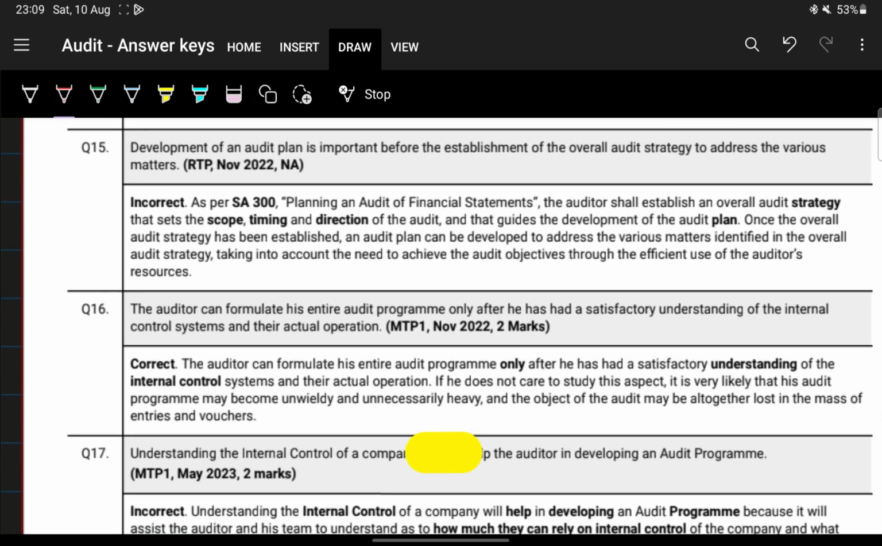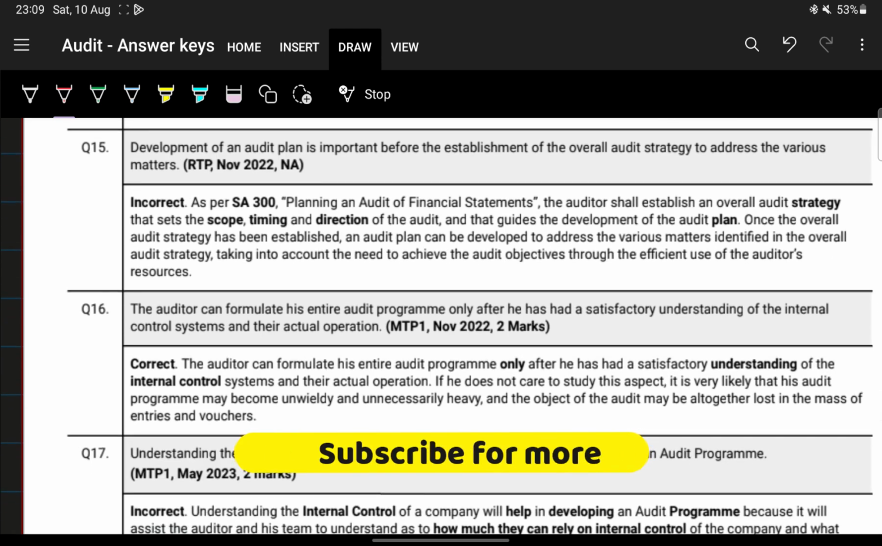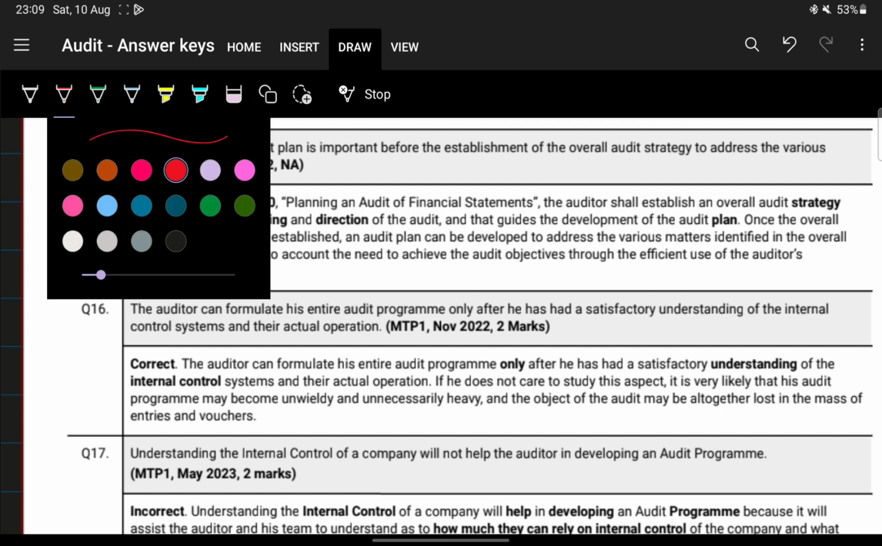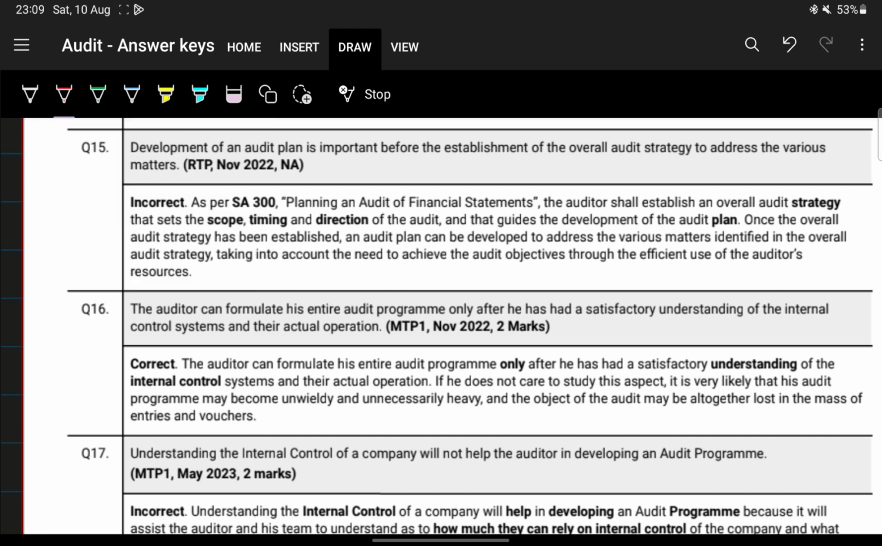Next, question number 15. Development of an audit plan is important before the establishment of overall audit strategy to address the various matters. It is the reverse, right? The establishment of overall audit strategy should have come first. It should have come first, and the development of audit plan should have gone after it.